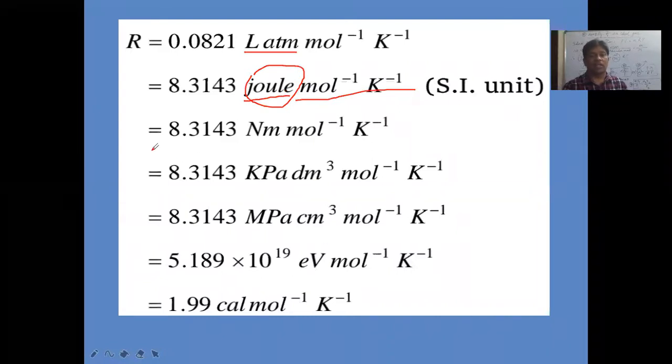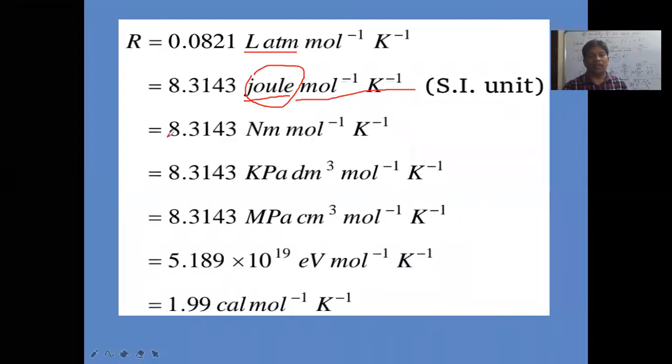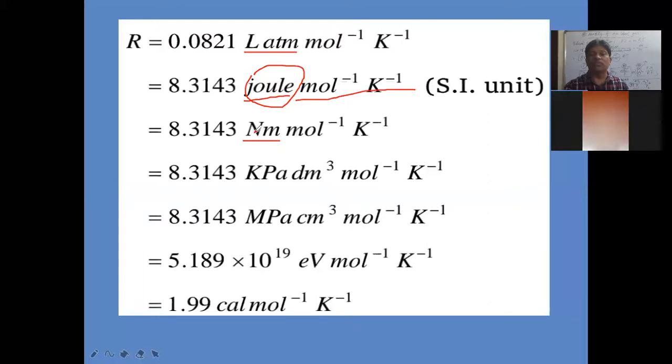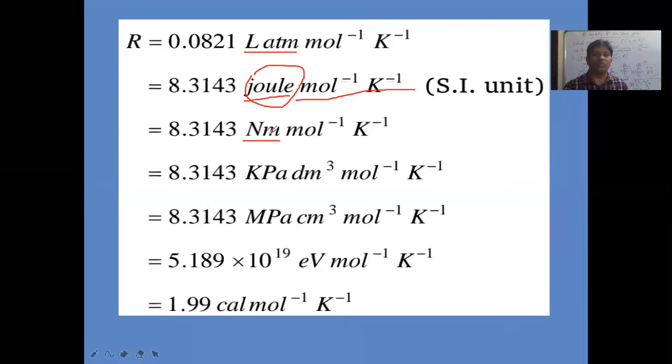Next, the R value is also equal to 8.314 Newton meter. Here Newton meter comes from force into length by mole into temperature, which is one formula we have. The SI unit of force is Newton and the SI unit of length is meter. So Newton meter per mole per Kelvin means mole inverse Kelvin inverse.